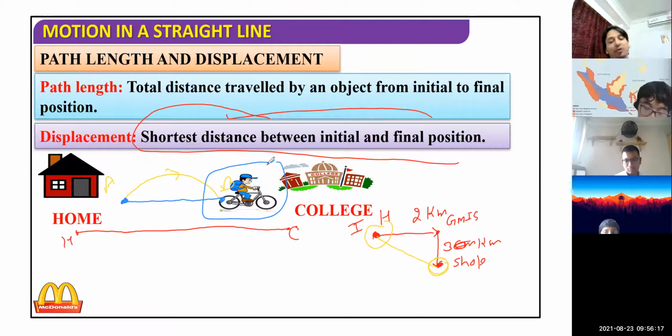You have to specify that the boy is moving towards college. You have to specify directions whenever you're dealing with vector quantities. Now I want to move to the next topic.